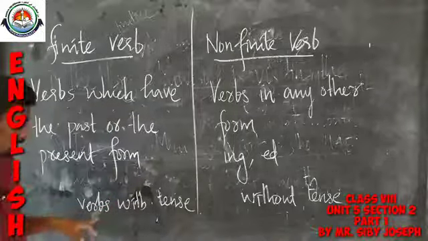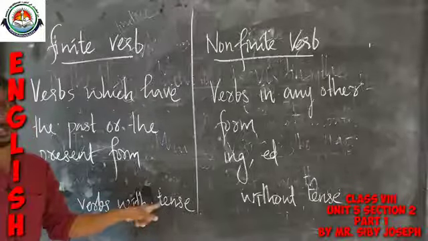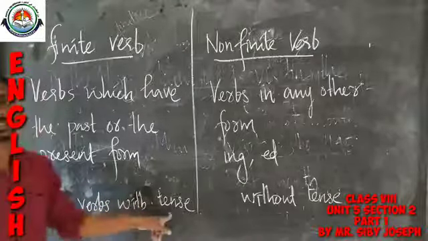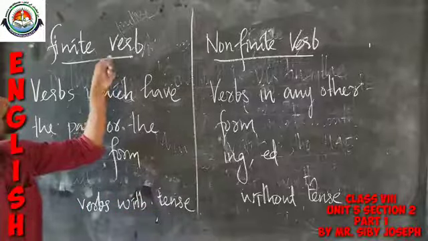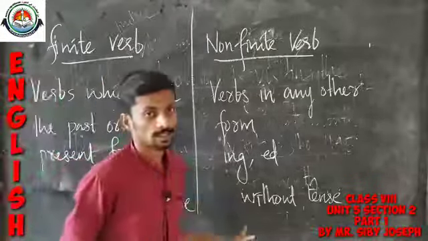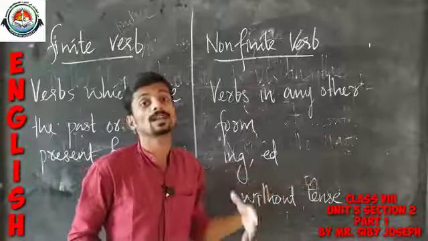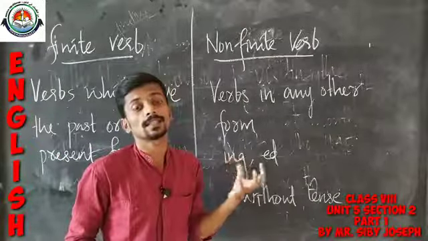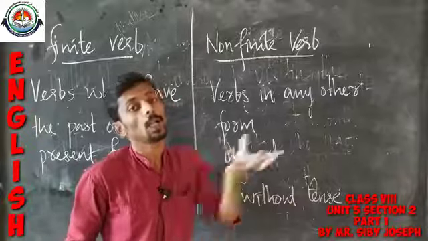So "is visiting" is actually a verb with tense, so it comes under the finite category.